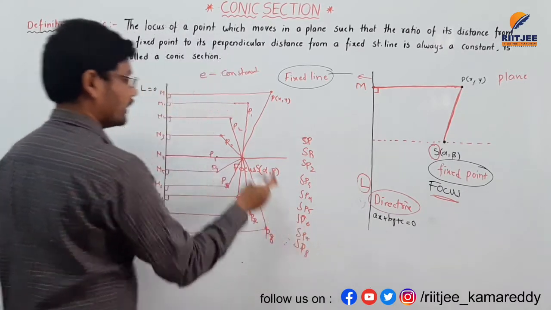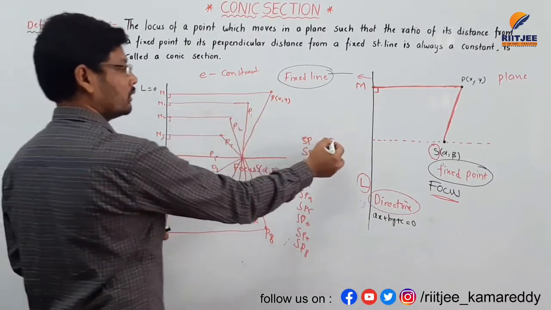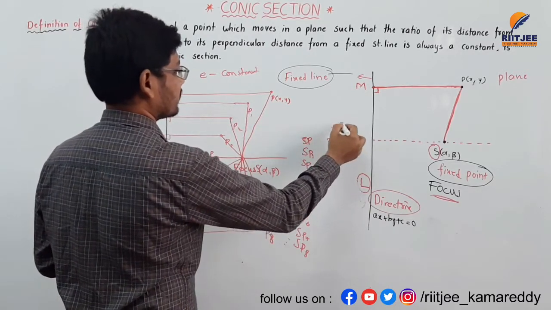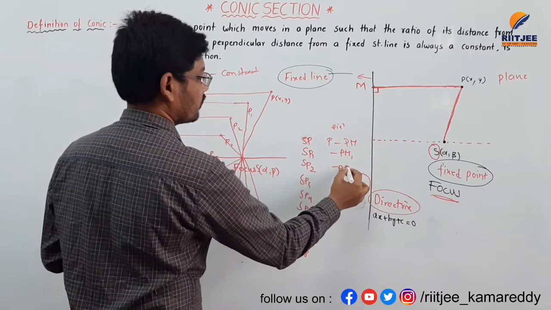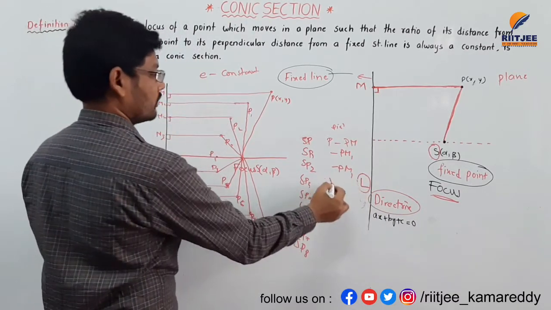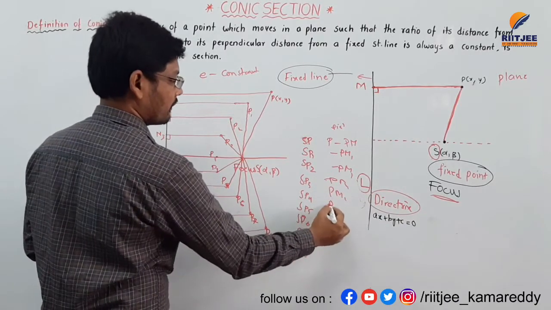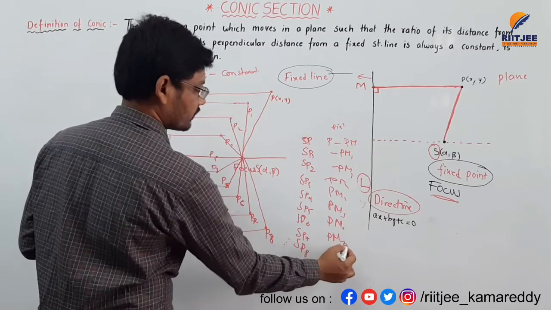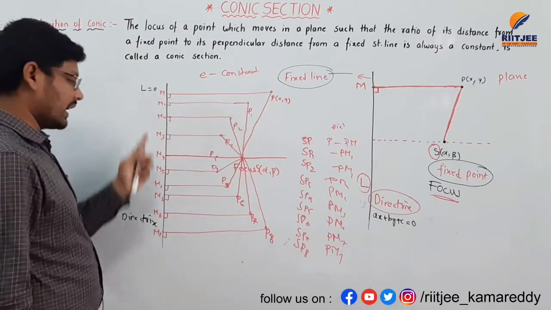Here we get eight distances, and from those points to the directrix the perpendicular distances are PM, P1M1, P2M2, P3M3, P4M4, P5M5, P6M6, P7M7, P8M8.